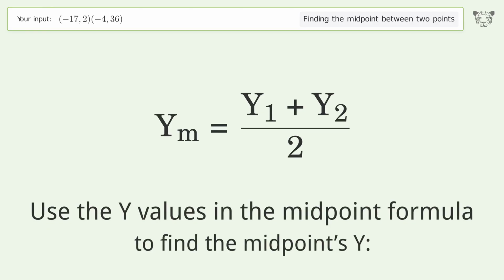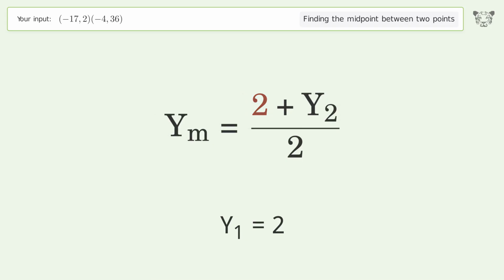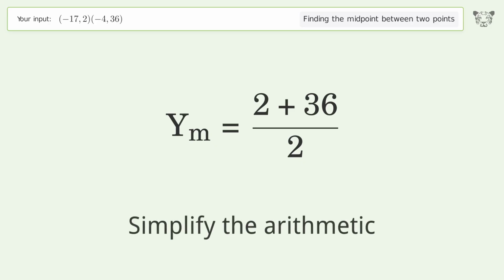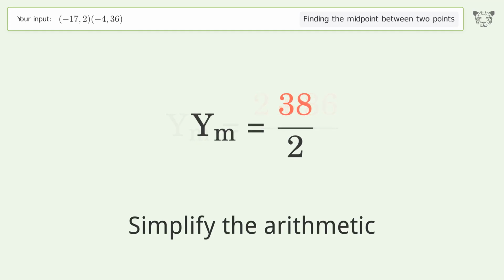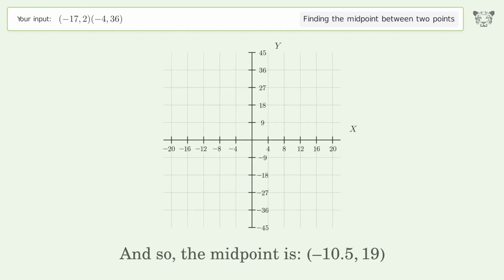Use the y values in the midpoint formula to find the midpoint's y. y1 equals 2. y2 equals 36. Simplify the arithmetic. And so, the midpoint is negative 10.5, 19.